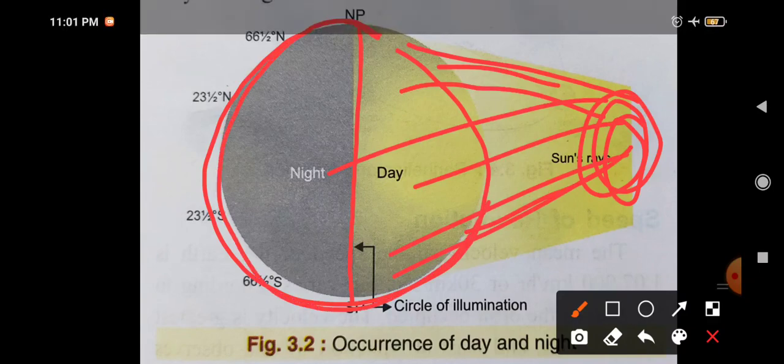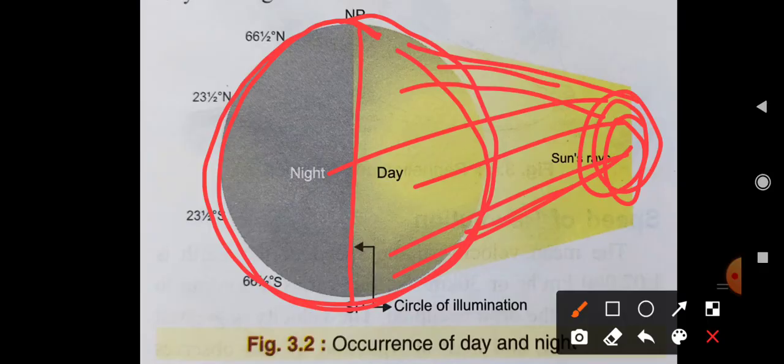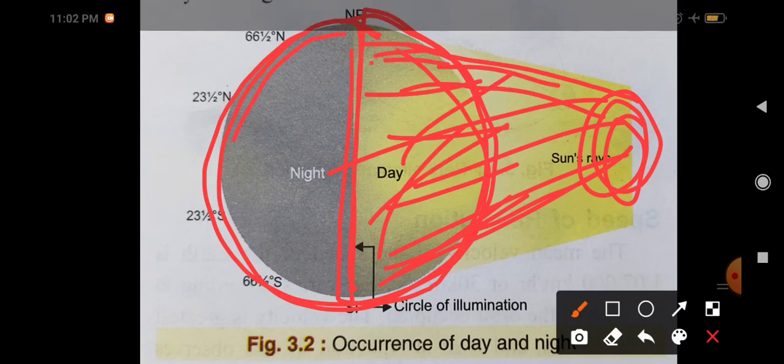The half portion where the sunlight is falling is illuminated, and the other part is darkened. The darkened part is called night, and the illuminated part is called day.